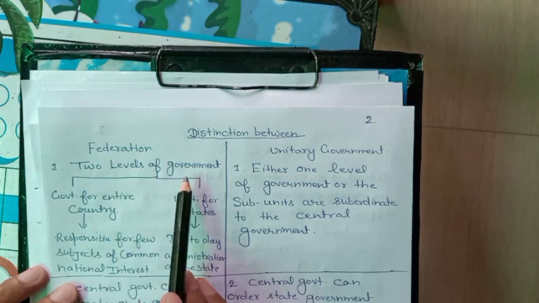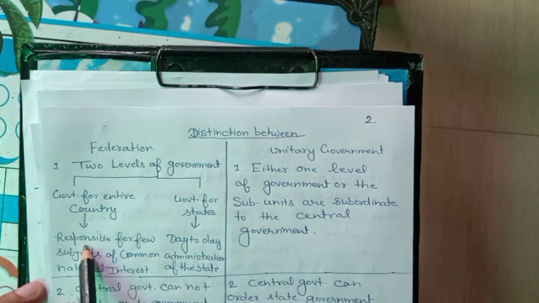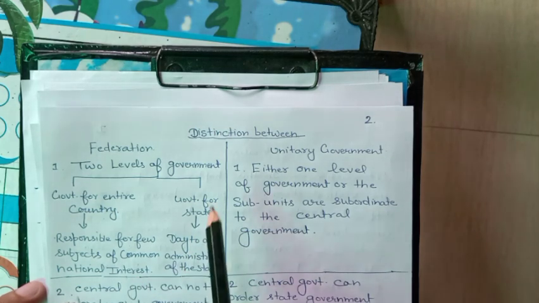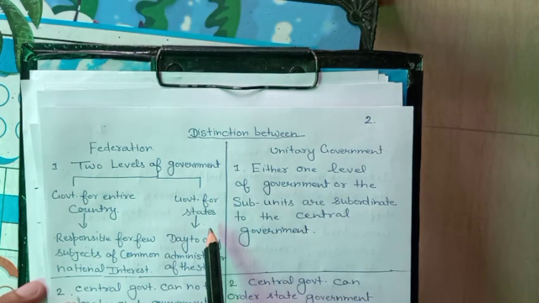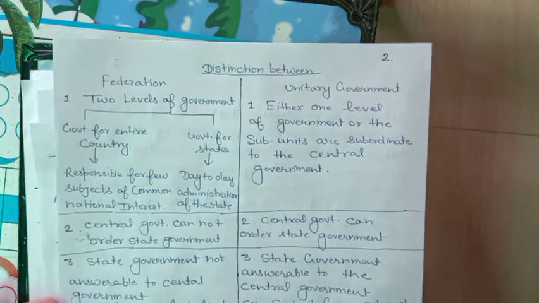There are usually two levels of government. One is the government for the entire country, that is the central government, responsible for a few subjects of common national interest like defense, currency, post office and the banking system. The second is the government for the states, looking after the day-to-day administration of the state.